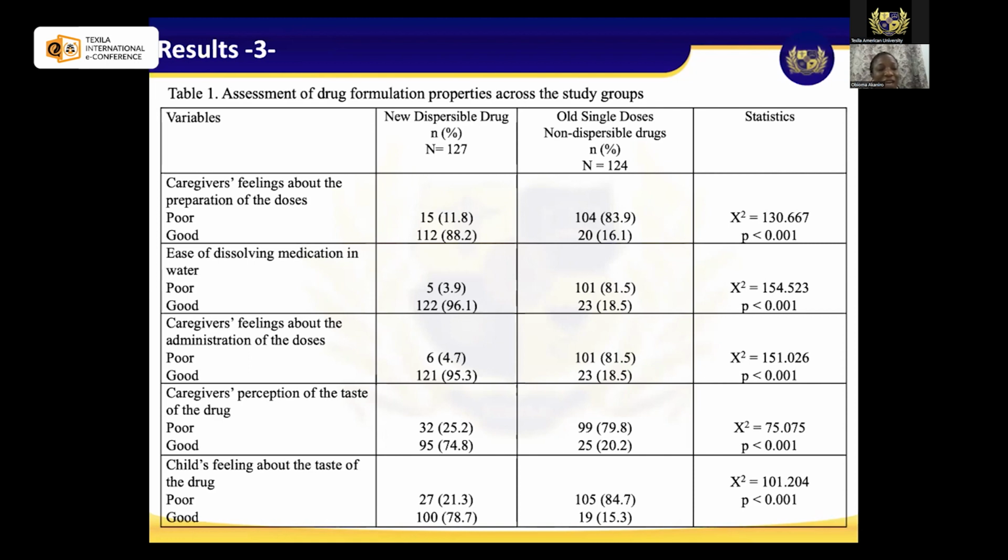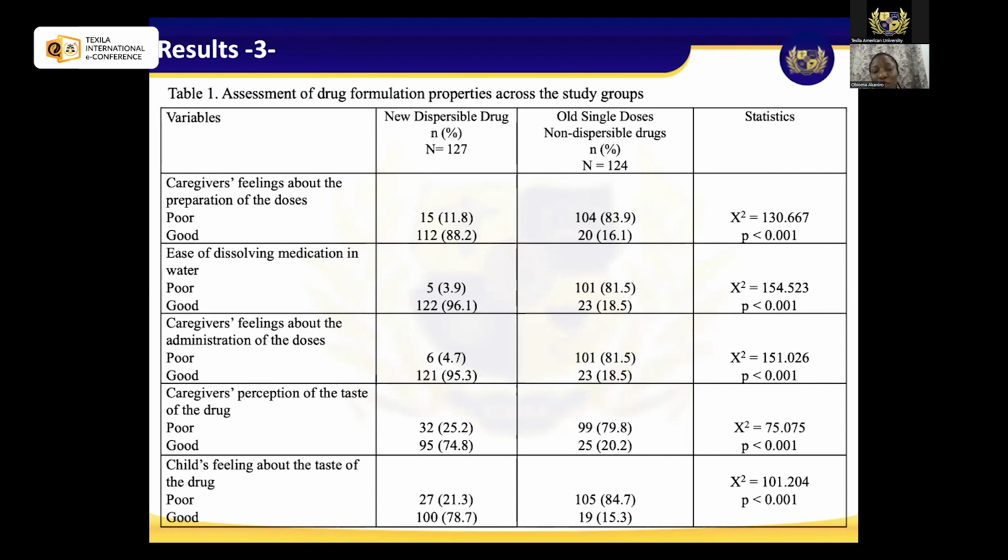So we looked at the child's feeling about the taste of the drug. And for the new dispersible drug, we had about 78% of the children, that's about 100 out of 127 children, who attested about their feeling about the taste of the drug. And this 78.7% attested that it was good.